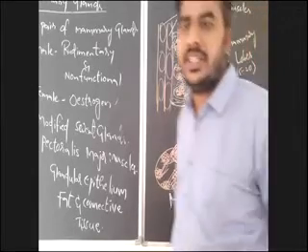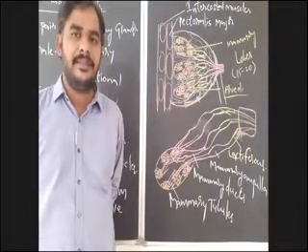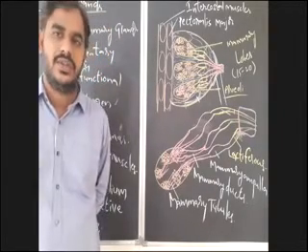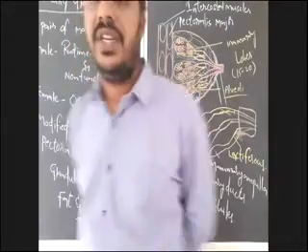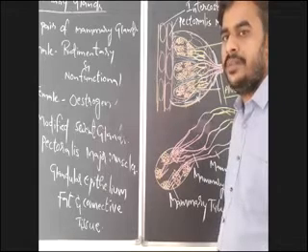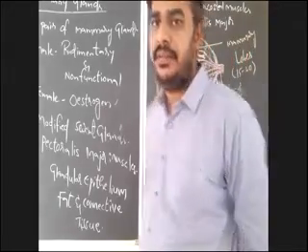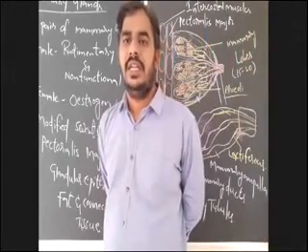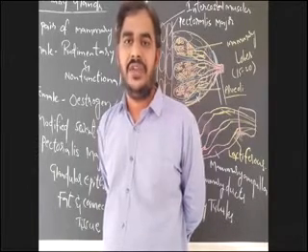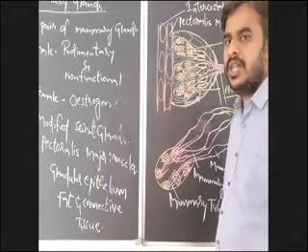So what is the total number of lactiferous ducts in a mammary gland? That is 15 to 20. So total number of mammary lobes are 15 to 20. The total number of lactiferous ducts in each mammary gland is 15 to 20. They may ask in exam, what is the number of lactiferous ducts in the mammary glands of a female? In a female, there are two mammary glands. In each mammary gland, 15 to 20 lactiferous ducts are present. So the total number is 30 to 40.